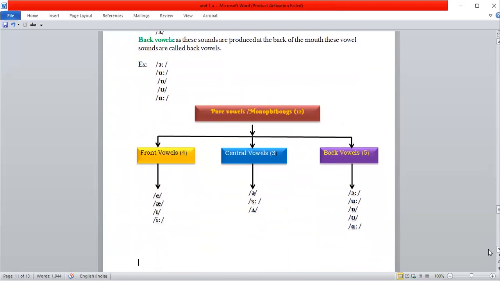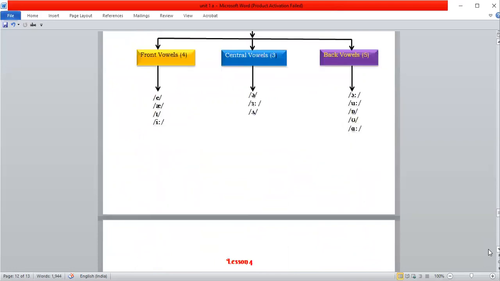So the pure vowels are classified based on the rounding of the lips, rounded vowels and unrounded vowels. Based on the production of sounds, whether in the front, the middle, or the back of the mouth, they are again divided into front vowels, central vowels, and back vowels.